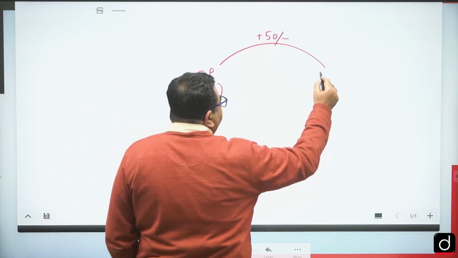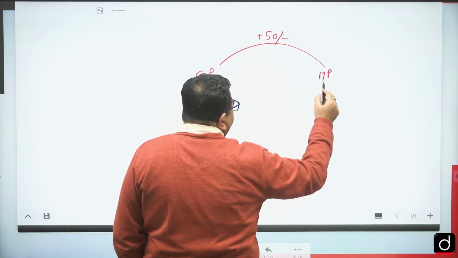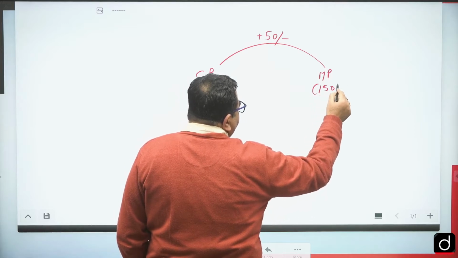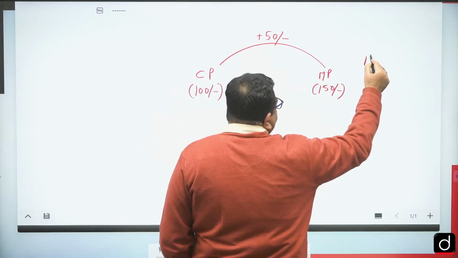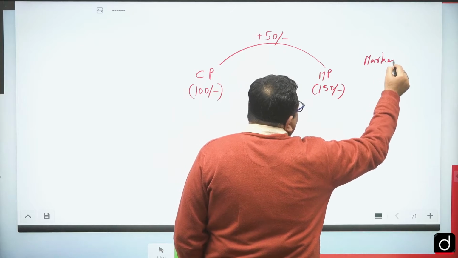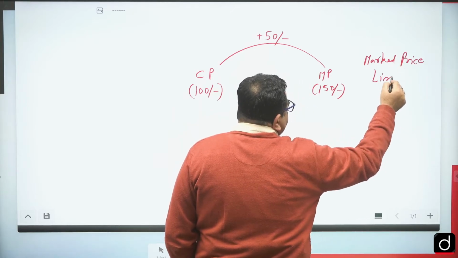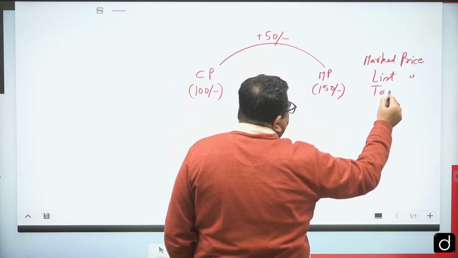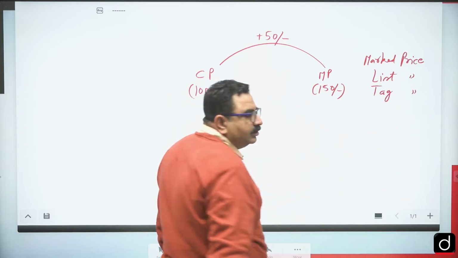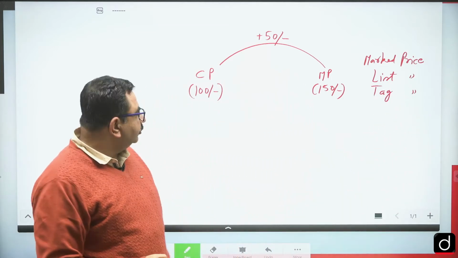I get the mark price, MP, that is 150 rupees. This is called mark price, or we can call it list price, or tag price, or in general terms we call it MRP also.